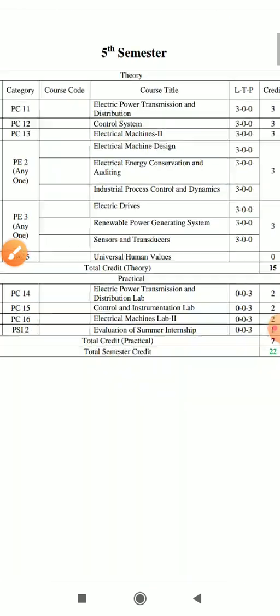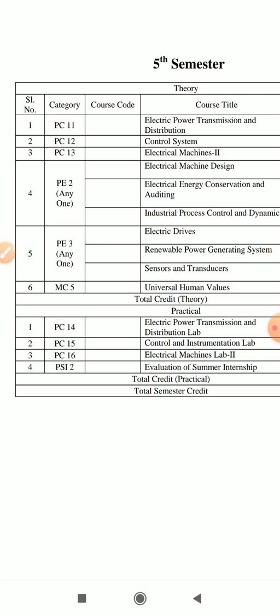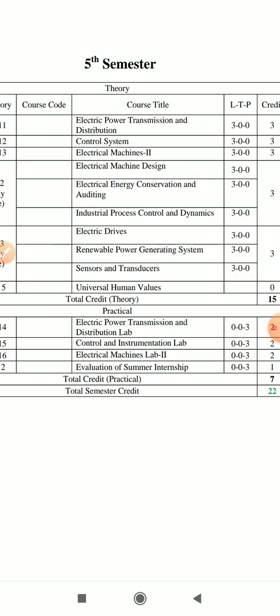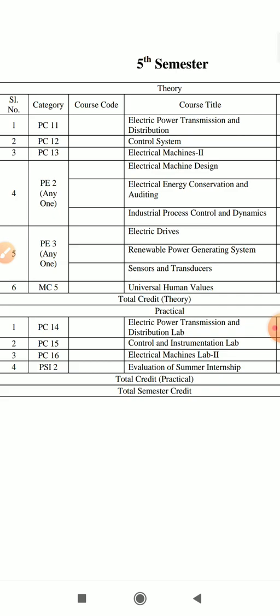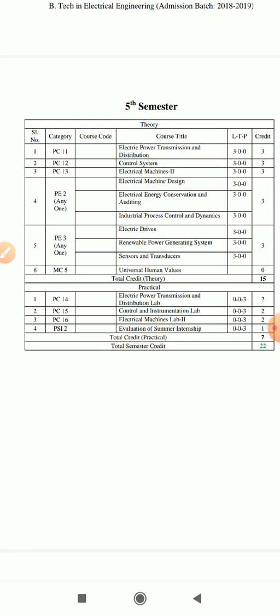Next, if you go for the elective papers: the first three papers are compulsory, but in the fourth option the electives are electrical machine design, electrical energy conversion and auditing, and industrial process control. So in the fourth option we have 3 electives, but the department has selected the third option, industrial process control and dynamics, because it is common to EE as well as EEE.